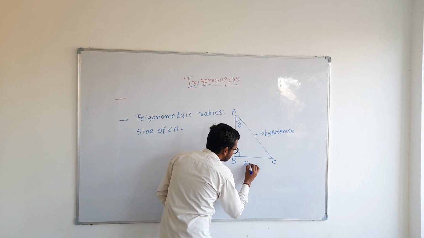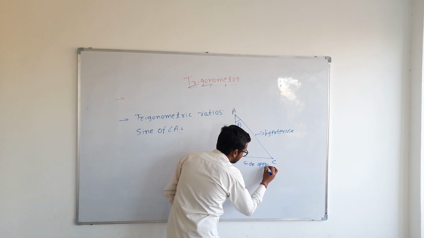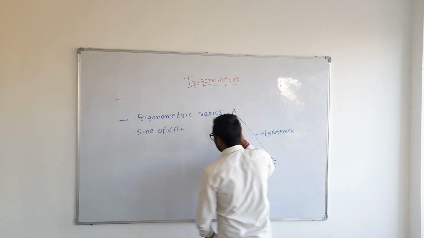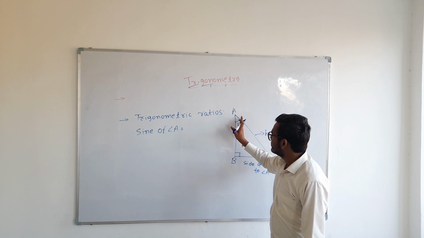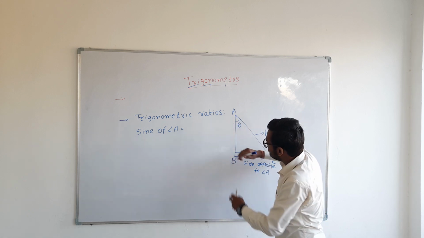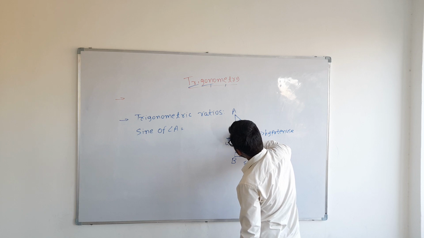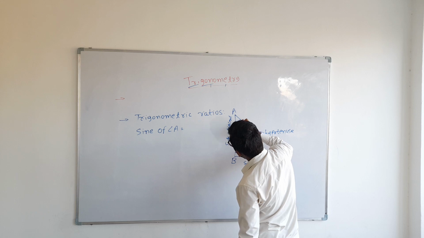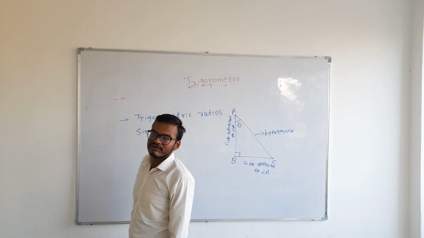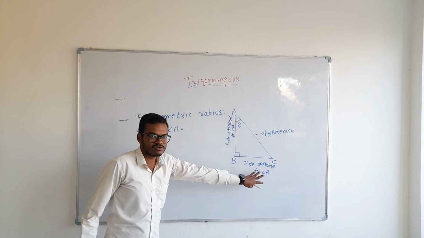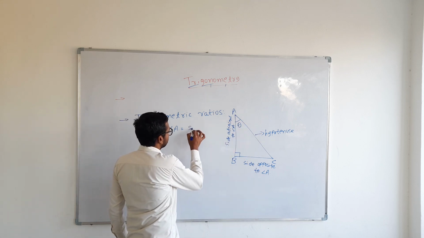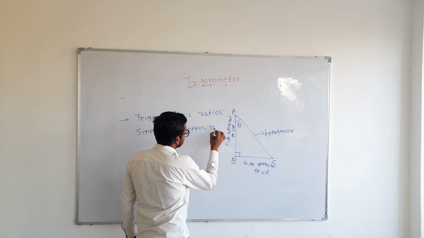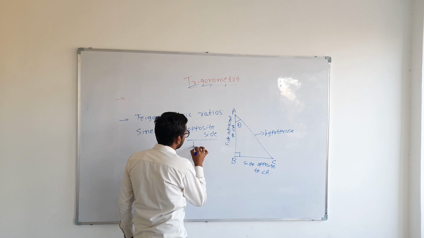This is the side opposite to angle A. And this side we will call the side adjacent to angle A. जो angle A के adjacent है, side adjacent to angle A. So sine of angle A is defined as the side opposite to angle A upon hypotenuse. So opposite side upon hypotenuse.